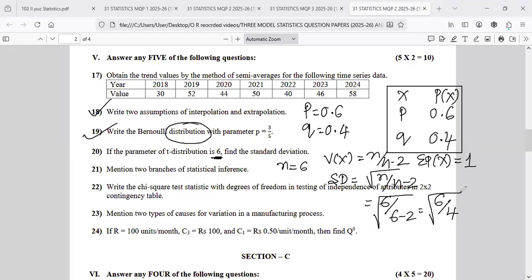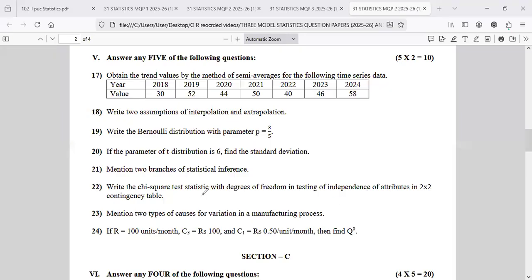Let me see what is the answer. 6 divided by 4, root of that answer is 1.2247. Isn't it? 1.2247 is the answer. Look at that, an important, tricky question they're asking. Okay, that's what I told you. Remember the property.